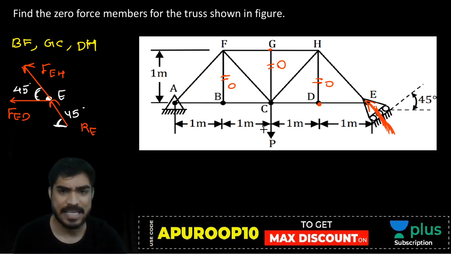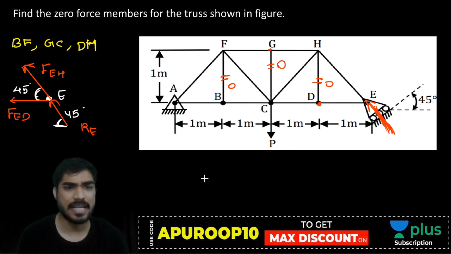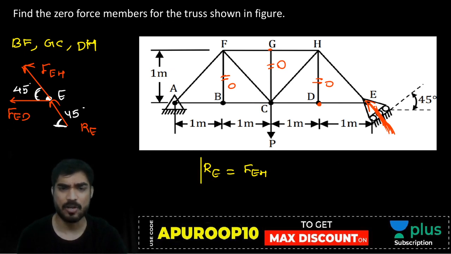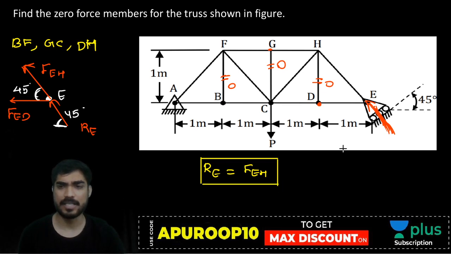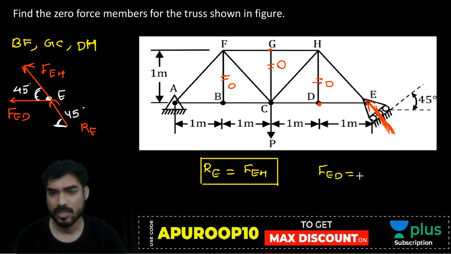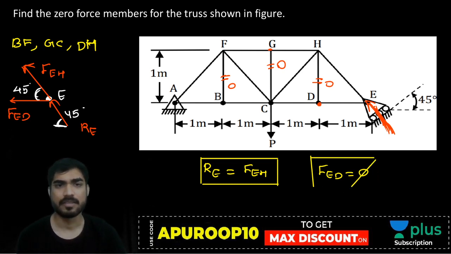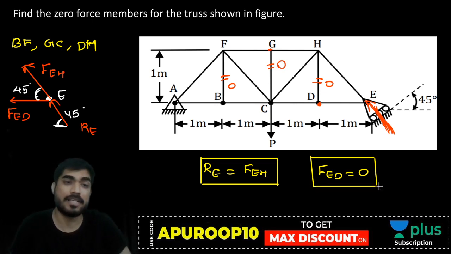So RE and EH will be equal. सेम लाइन में है, तो दोनों इक्वल होंगे. And my friend, if they are equal and opposite, then beta, F_ED will be zero. F_ED will be zero. समझ में आया? नहीं आया? There are some students who are confused. So let me solve your confusion.